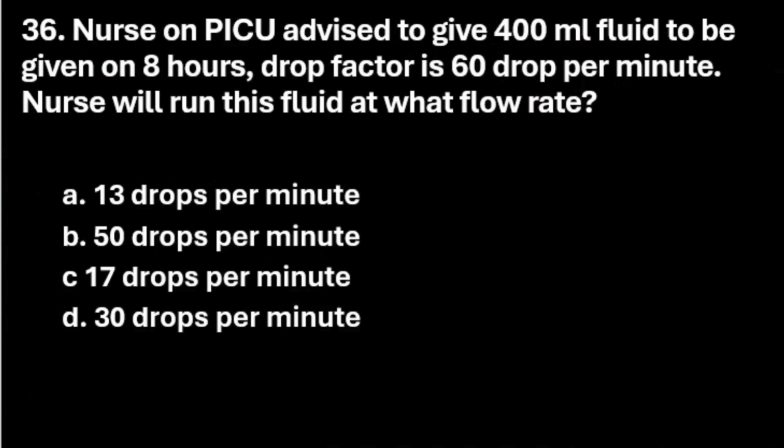Next question. Nurse on PICU advised to give 400 ml of fluid to be given over 8 hours. Drop factor is 60 drops per minute. Nurse will run the fluid at what flow rate? Option A, 13 drops per minute. Option B, 50 drops per minute. Option C, 17 drops per minute. And option D, 30 drops per minute. Let us see the right answer. Right answer is option B, 50 drops per minute.